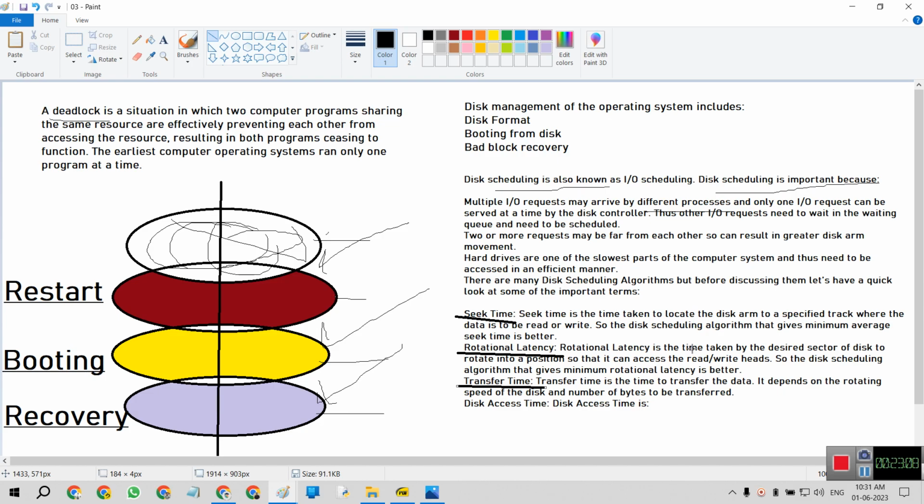Then rotational latency. Rotational latency is the time taken by the desired sector of the disk to rotate into a position where it can access the read or write heads. For example, this is the sector of the disk, and this is rotating in this direction in circular motion.